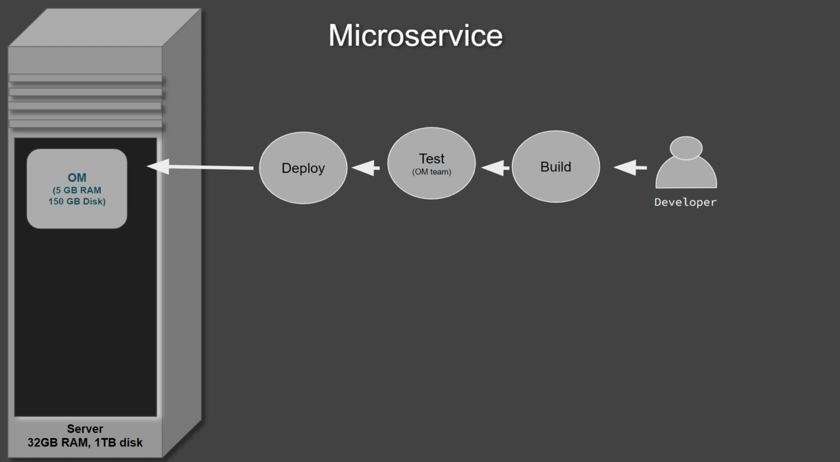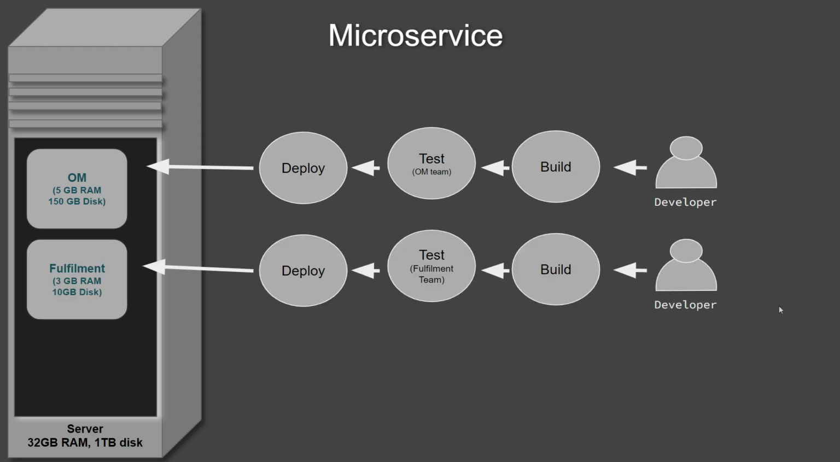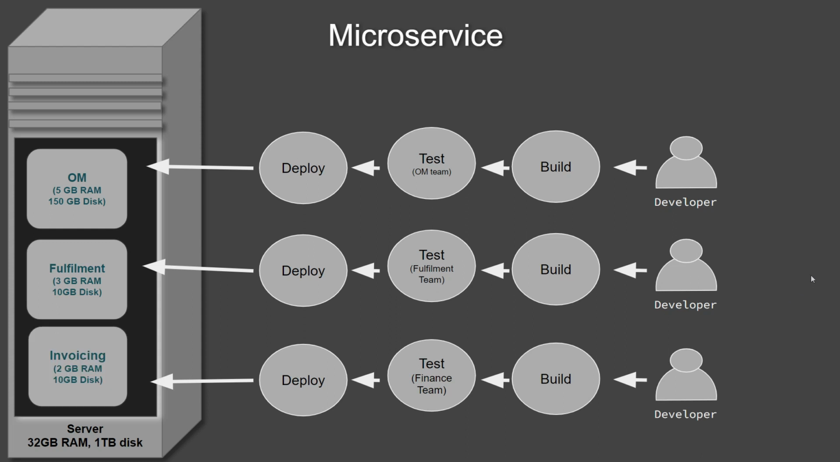That means here it says 5 GB RAM and 150 GB of disk. If that machine has that capacity, we can deploy the OEM service there. Same way for other applications as well. So these applications are independent. In this case, whatever limitations we talked about for the monolithic service are eliminated here.